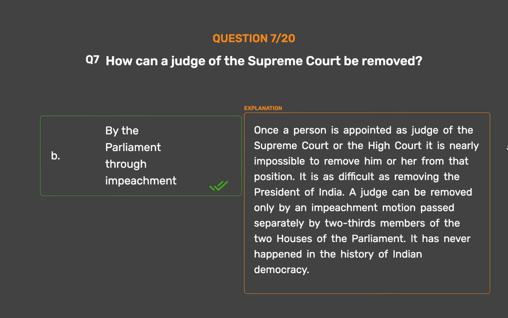Once a person is appointed as judge of the Supreme Court or the High Court, it is nearly impossible to remove him or her from that position. It is as difficult as removing the President of India. A judge can be removed only by an impeachment motion passed separately by 2/3 members of the two houses of the Parliament. It has never happened in the history of Indian democracy.